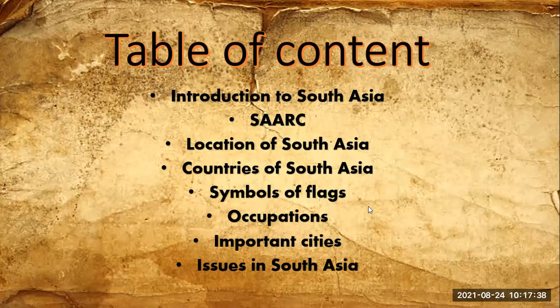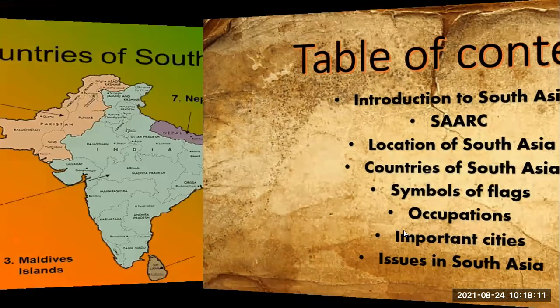In the last class, we were discussing occupations. I asked students to read out the paragraphs of occupation. Symbols of flags, I did not explain to you, and the reason is this would be given as homework. You need to read this paragraph from the book where the symbols of the flags are written and it is shown what kind of symbol represents what. So today we are going to continue from occupation.